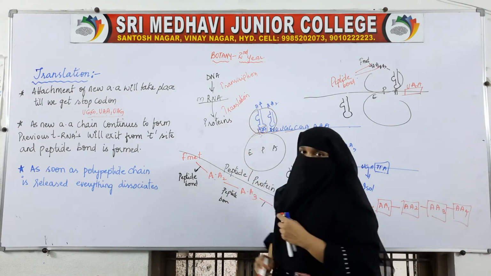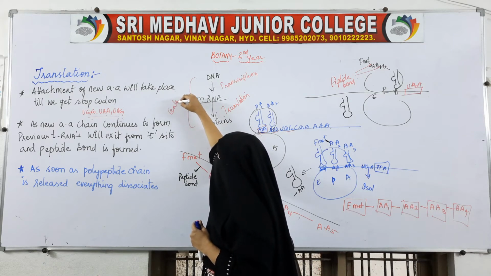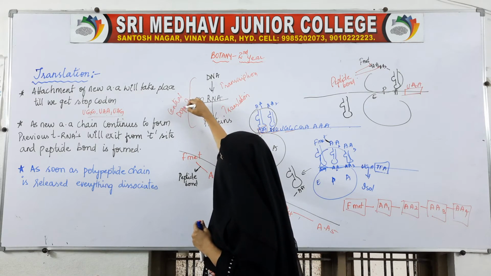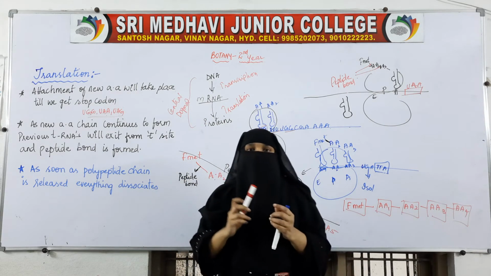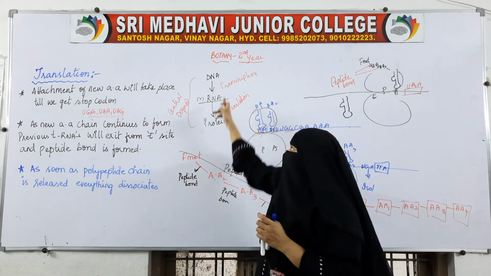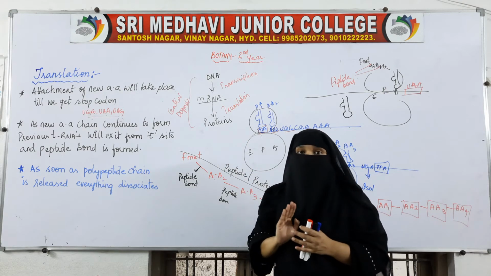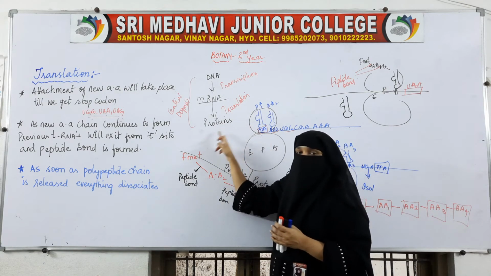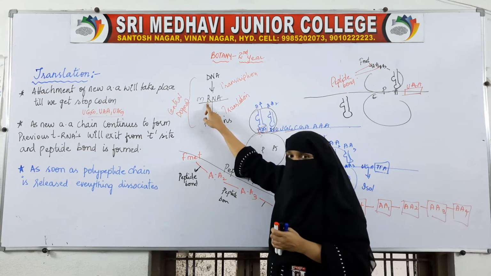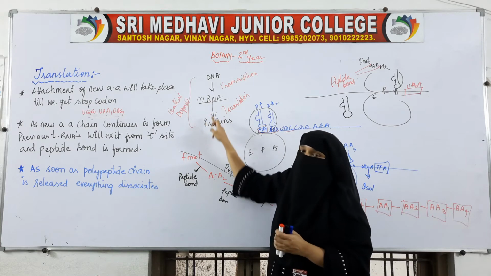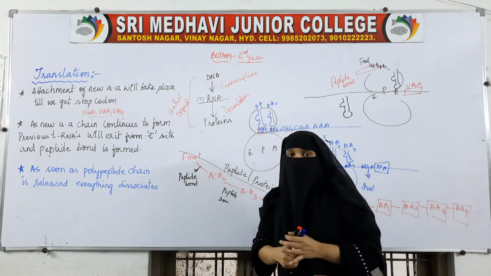So both these processes together, transcription and translation, are the central dogma. This is how DNA synthesizes proteins. DNA cannot directly synthesize the protein. First, DNA needs to be transcribed into mRNA, then mRNA will be translated into proteins.